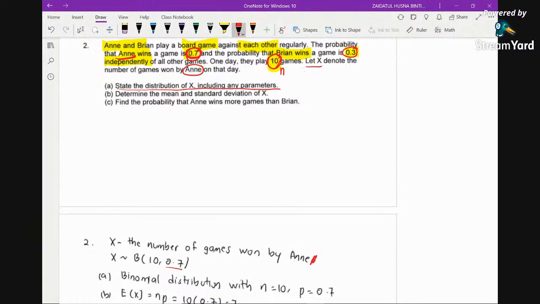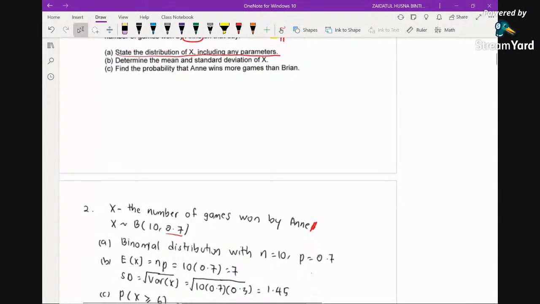So we can say that this can be modeled using a binomial distribution with n equals 10 and probability of success 0.7. Why? Because this situation complies with all 4 conditions we had discussed before.